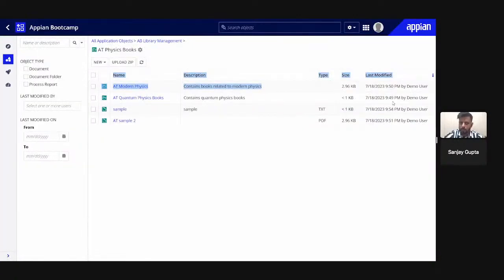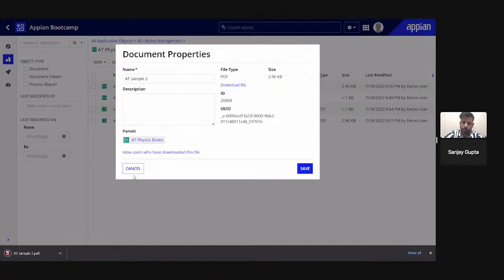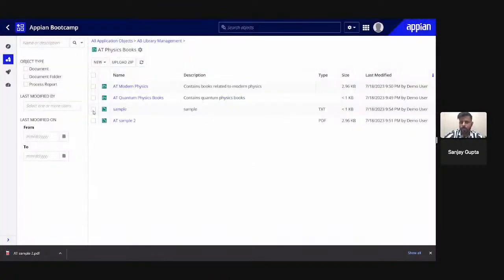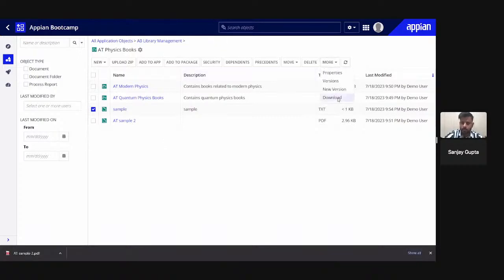If you want to download the file, then also you can download. You can simply click here to download the file, so it will download it. Or there is another option as well. You can select this one, and there is one more button and you can download. So it will download that particular zip file because we uploaded a zip file only, right? So it is downloading that file. These are the ways to download the file.